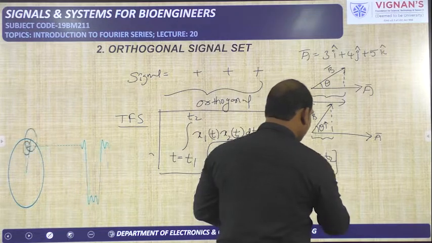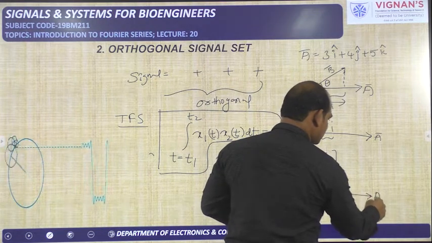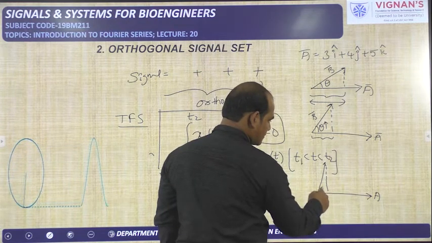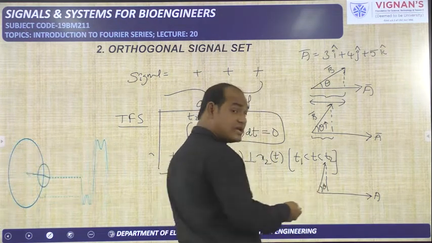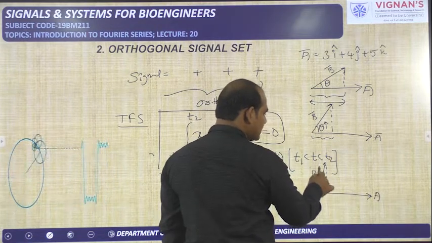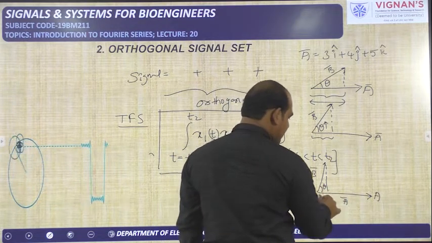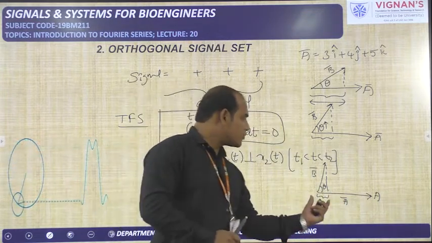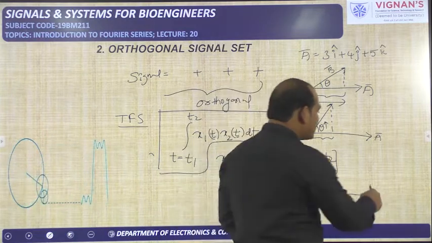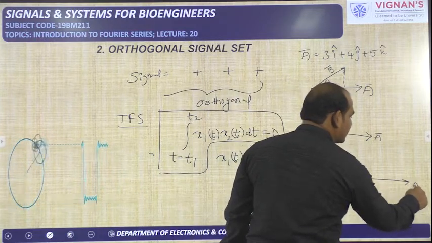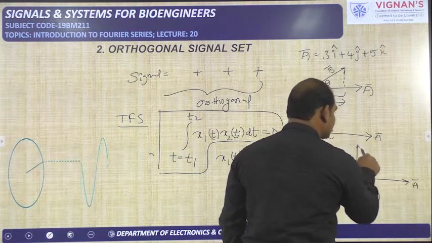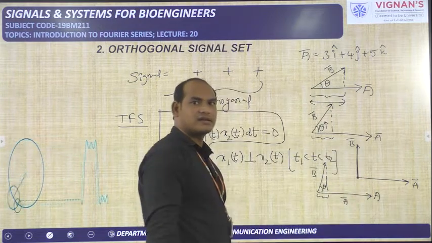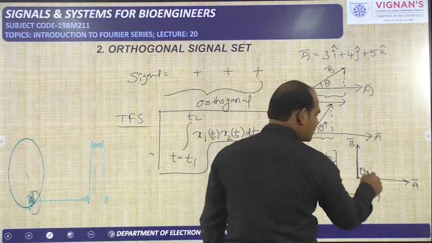Now you increase the theta further. If theta is approximately around 80 degrees, the length of B and the length of A are the same, so now the projection of B bar on A bar is further reduced. Very little projection we got. If theta becomes 90 degrees like this, then how much projection is there? Zero projection. Here theta is equal to 90 degrees.